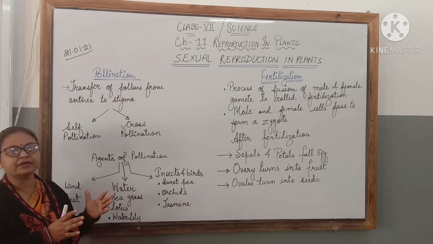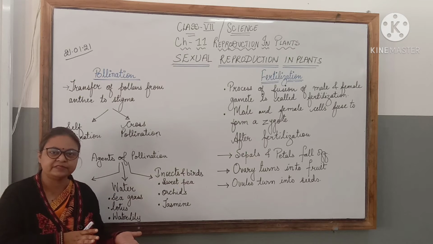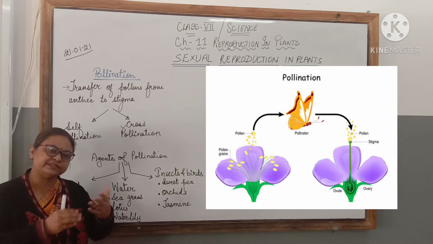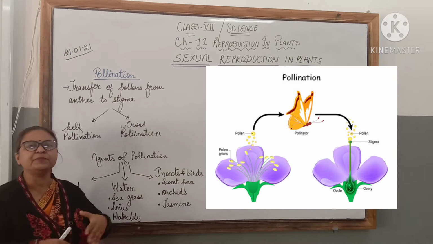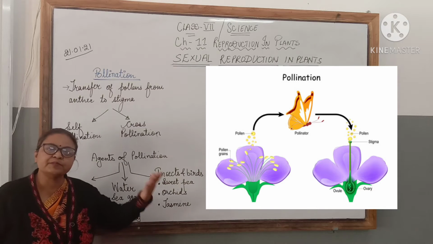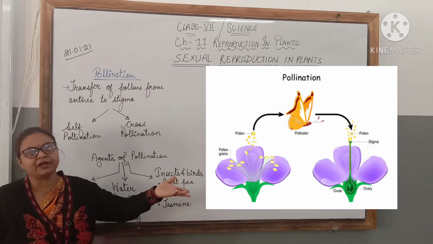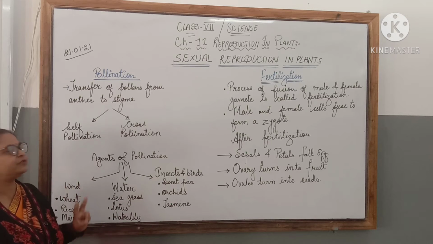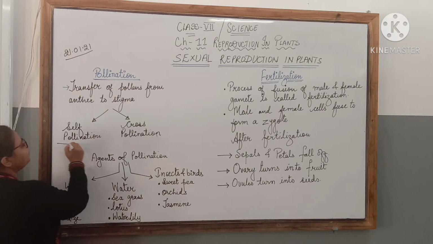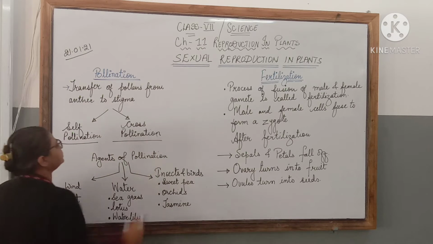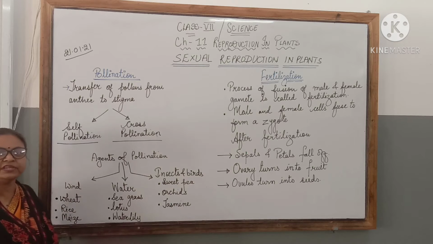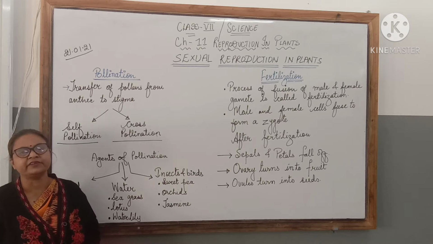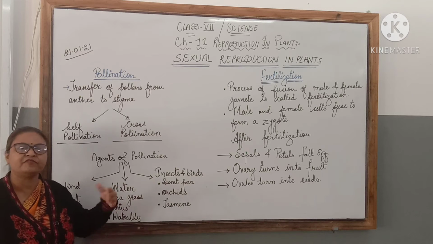Now this may occur in the same flower. The pollen grains may get transferred from the stamen of the flower to the stigma of the same flower, or it may get transferred to the stigma of another flower in another plant of the same type. Based on that, pollination is of two types: self-pollination and cross-pollination.